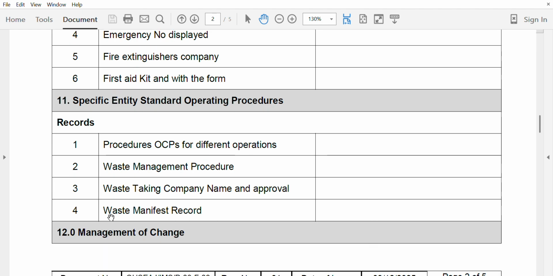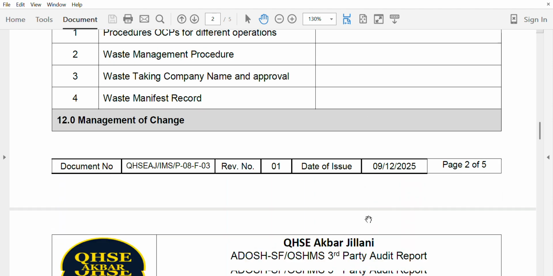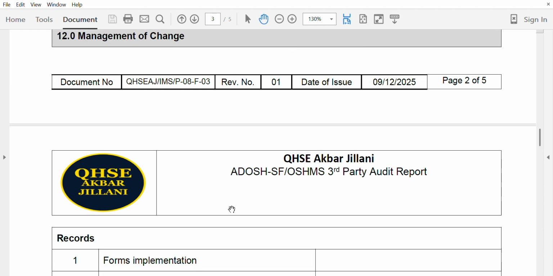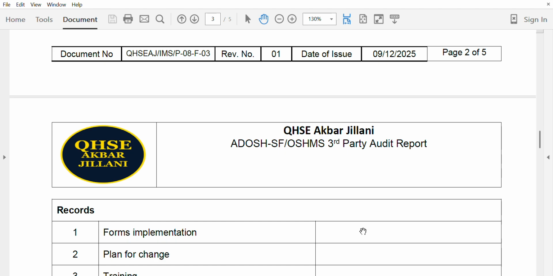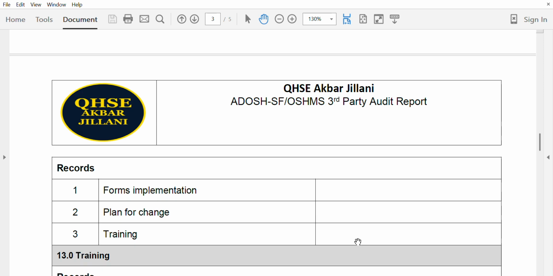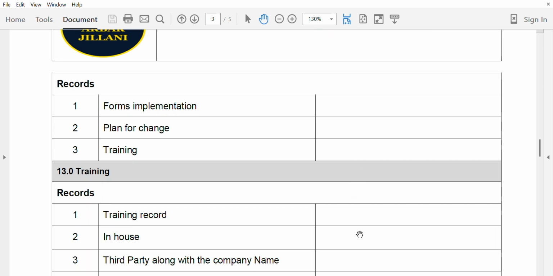Now, waste manifest record, they are keeping the waste manifest record. Management of change, the organization has a management of change procedure. Form implementation, if there is some plan for change, training is required, because when personnel change, training is required. When there is an operational change, equipment or some process change, training will be required. So we have to make sure that our training has been conducted for this, yes or no.